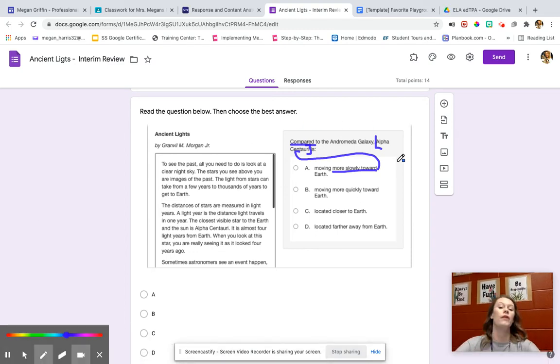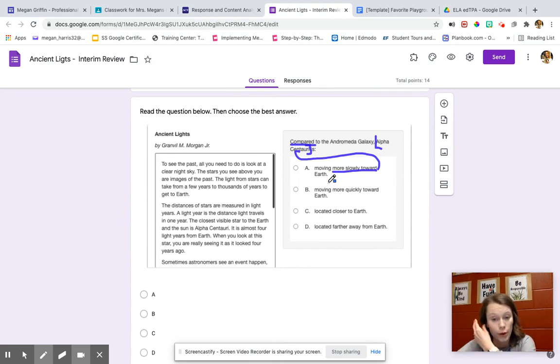Now that I know that these options are about Alpha Centauri, I need to ask myself which one is true. Moving more slowly toward Earth. Well, I know absolutely that's not it, because it's not necessarily that it's moving toward Earth, it's how far away it is, it's how close the light is to me. And so we're not talking about moving here when it talks about light years, we're talking about its location. How far away is it? How long does it take the light to travel so that I can see it? So neither one of these is going to be the choice here. We're looking at location.